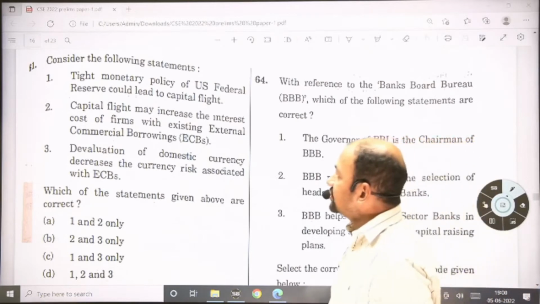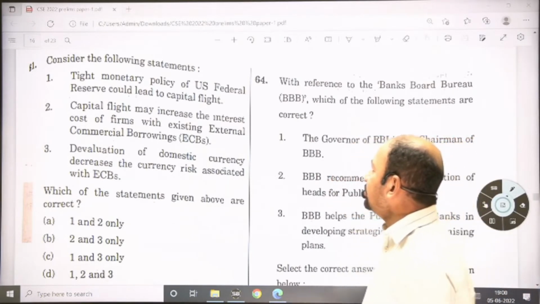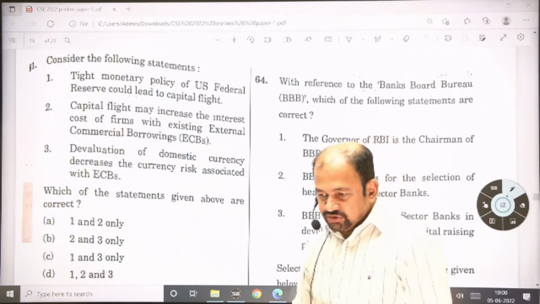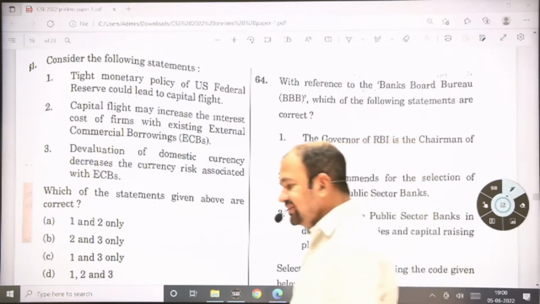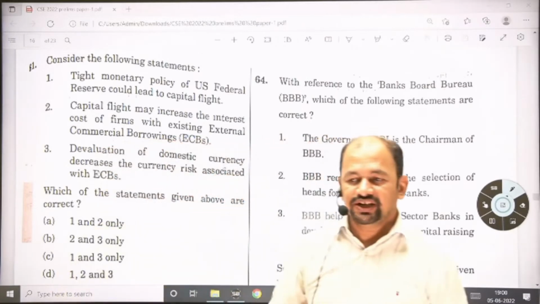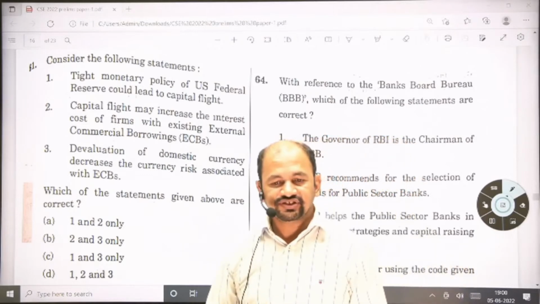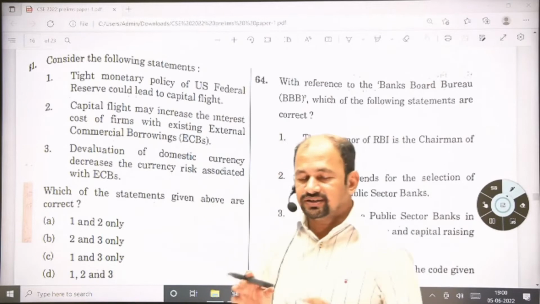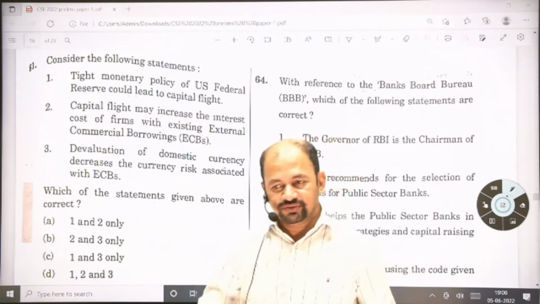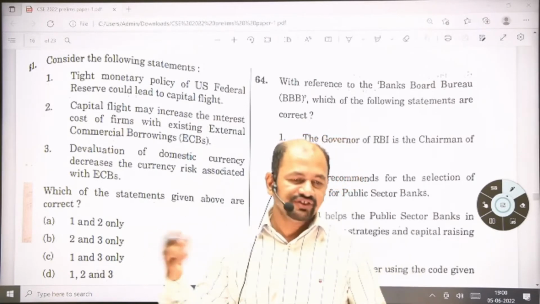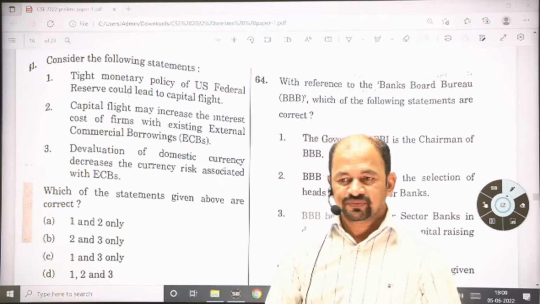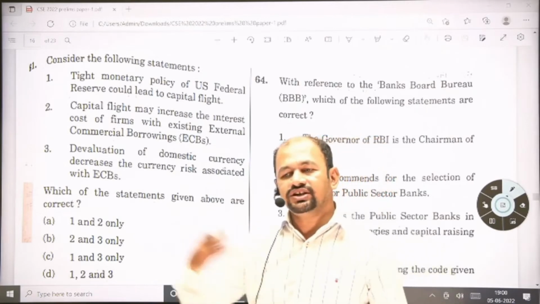Question number 61. Consider the following statement. Tight monetary policy of US Federal Reserve could lead to capital flight. So capital flight means your capital is flying from one country to another country. Whenever Federal Reserve changes its policy, a lot of times you will hear this news: Federal Reserve increases the interest rate and a lot of FDI is flowing from India to USA. Means lot of investors who have invested in India disinvest and they are investing in the USA.